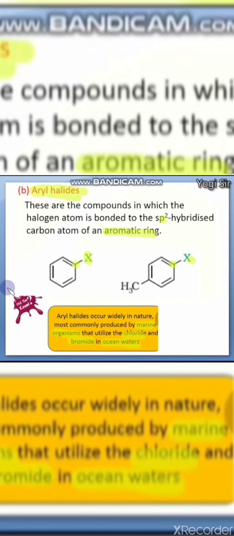Now next we'll study the nomenclature of these haloalkanes and haloarenes, which we'll study in the next lecture. Okay, so thank you very much for joining.